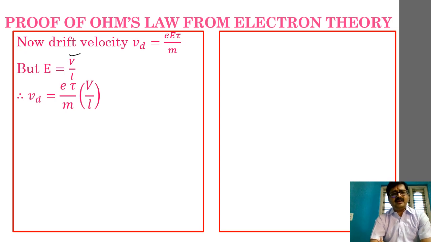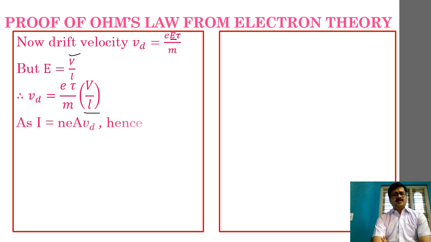So according to that we get drift velocity Vd is equal to e tau divided by m into V divided by L. For your clarity, I am using V by L in the place of E, and I am keeping the V by L ratio separately here, my friends, in order to make it less confusing.